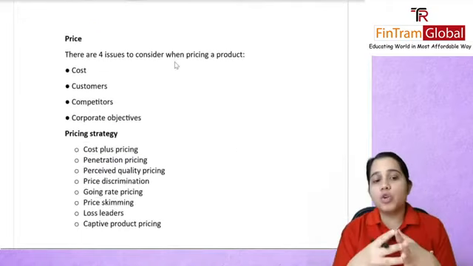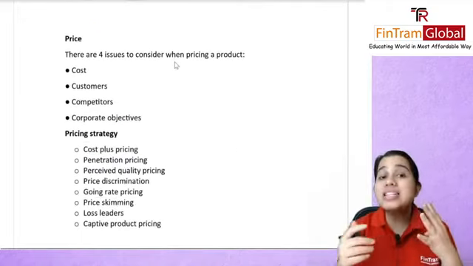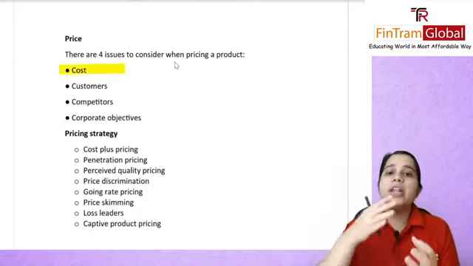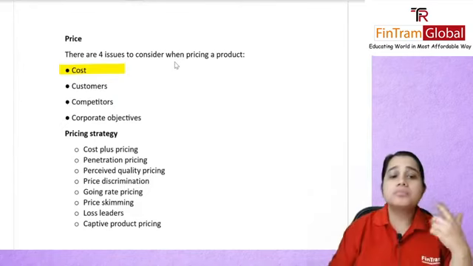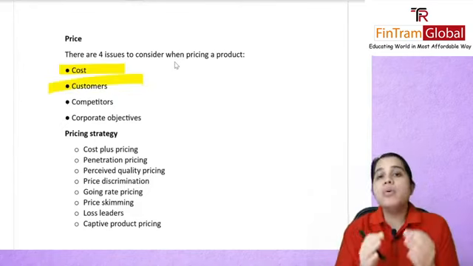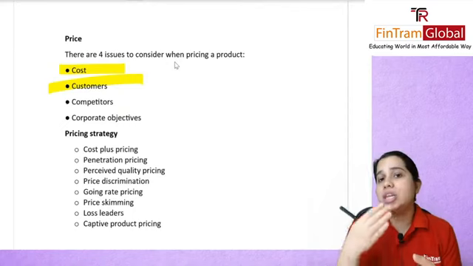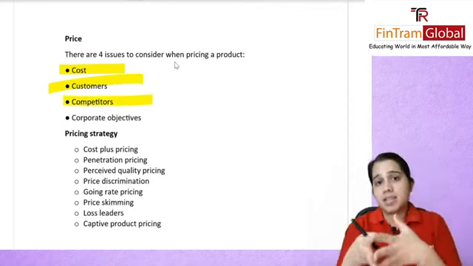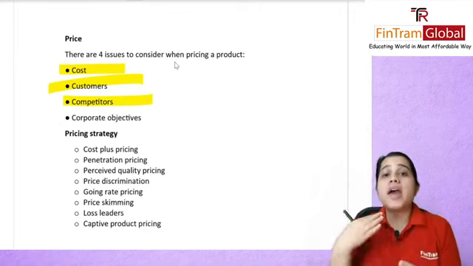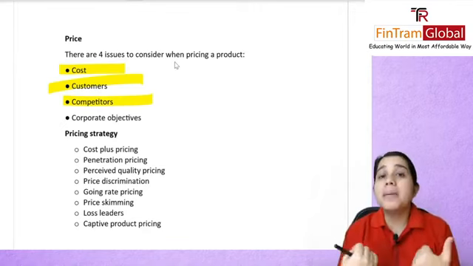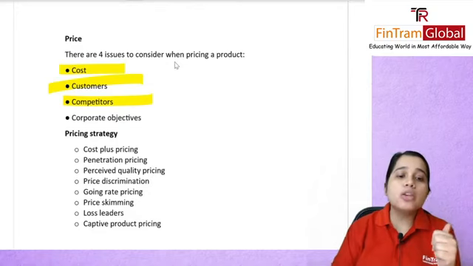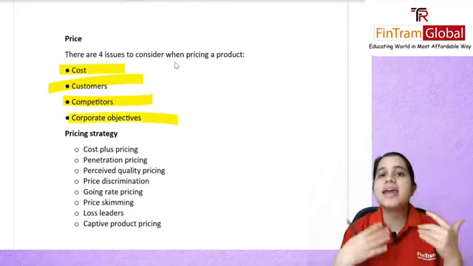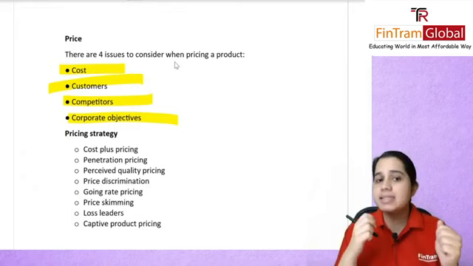Then in price, if you remember, we had covered 4 C's. What were these 4 C's? Firstly, the cost. You will see what the cost was, and accordingly you will price your own goods. The customers: how much are the customers actually willing to pay? Your competitors: what are their prices, what level are they selling at, because if I go higher than that, why will anyone buy my product? And of course, what are your corporate objectives? Is it to make profit, to lower cost, whatever it is? Accordingly, you will make pricing decisions.